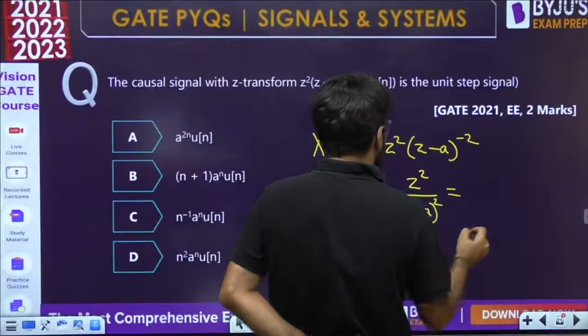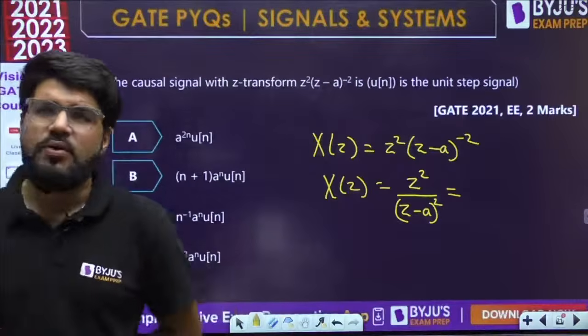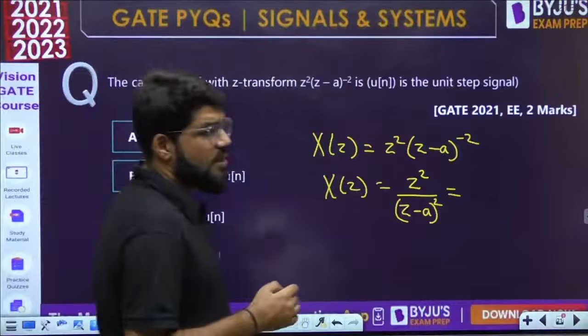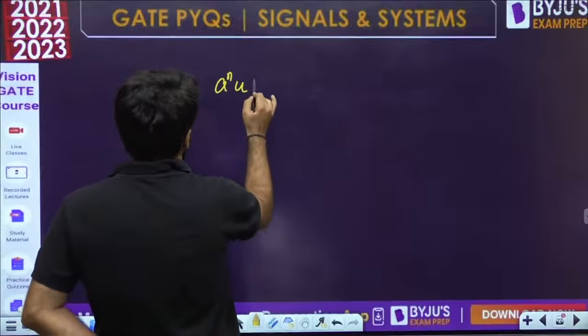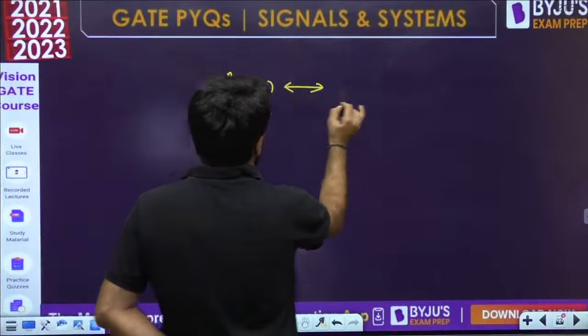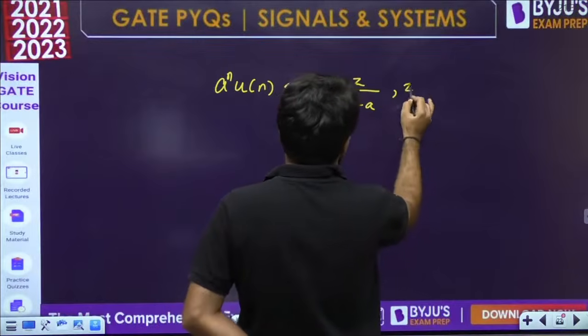One of the very commonly known signals can be used here. Some standard signals' Z transforms you should always remember: a power n u(n) has the Z transform z upon z minus a, in positive powers, for mod z greater than mod a.